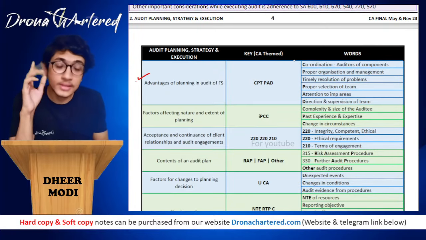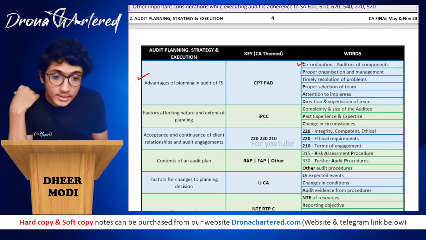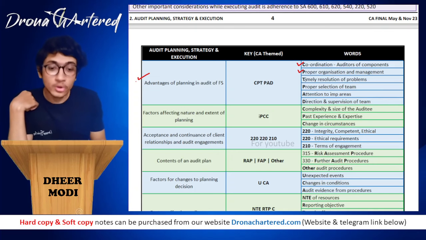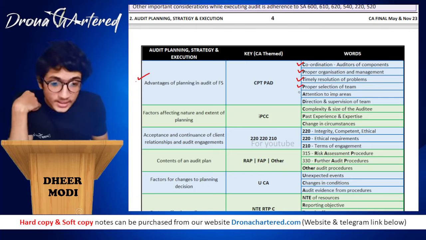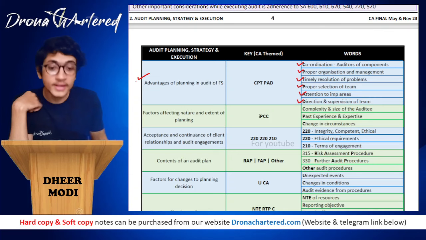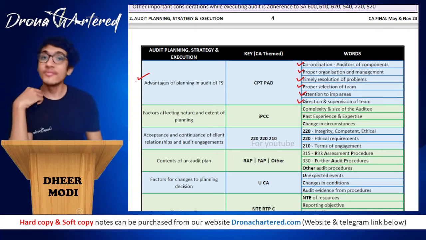So first of all, C is your coordination. Then next, P is your proper organization. T is timely resolution of problems. P is proper selection of team. A is attention to important areas, and D is direction and supervision of team.